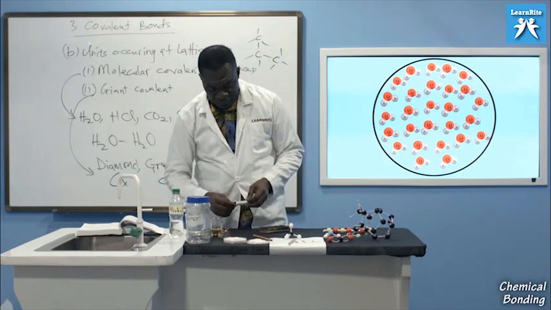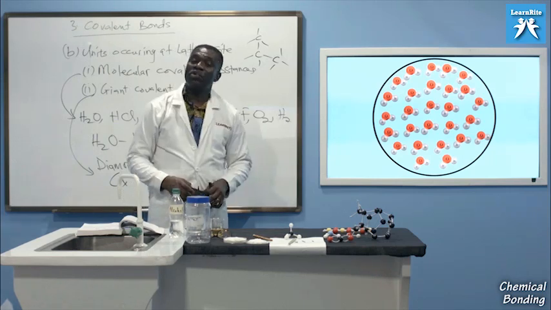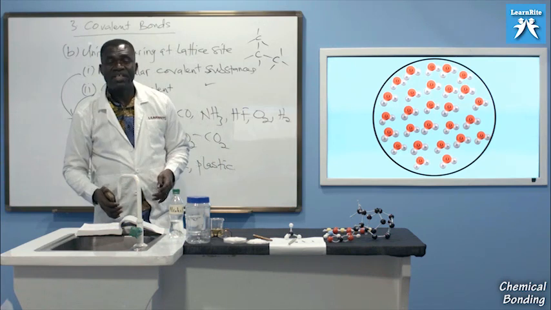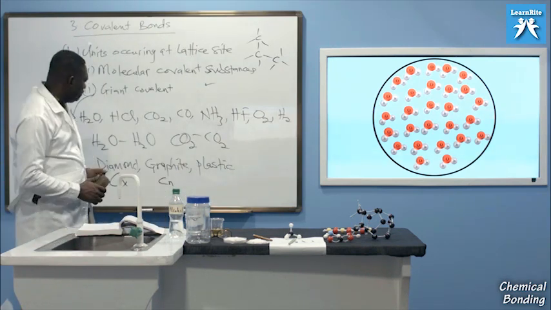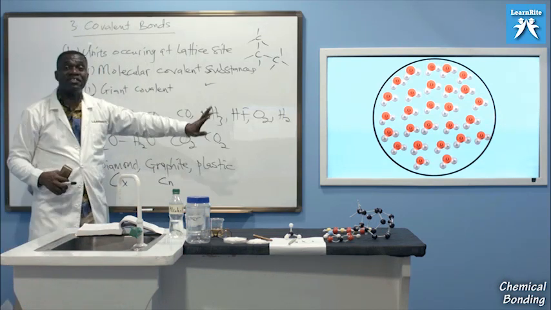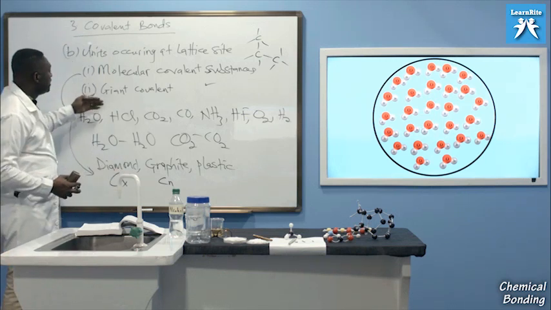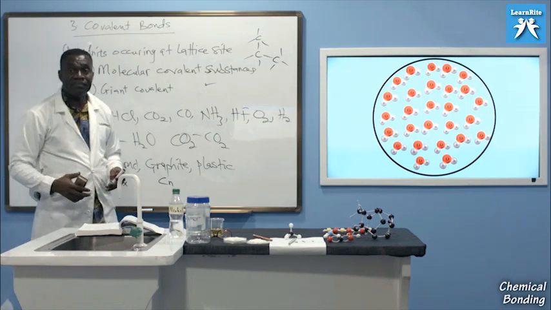So silica, SiO2, silicon dioxide, is a giant molecular substance. Diamond is a giant molecular substance. Graphite is a giant molecular substance. And plastic is a giant molecular substance. For simple molecular substances, almost all other substances are simple molecular substances. Now, we have defined the two types of covalent substances.